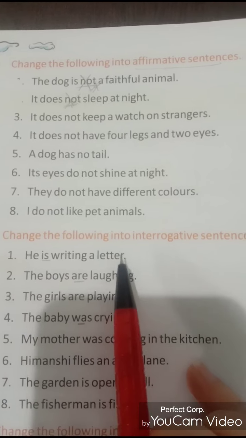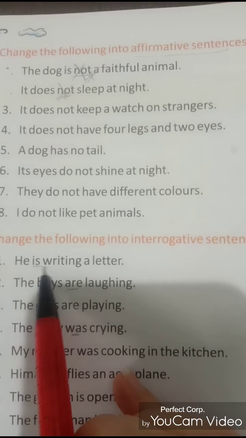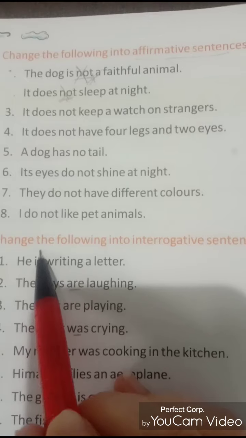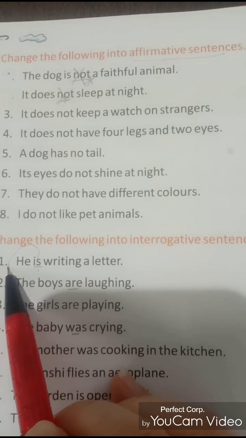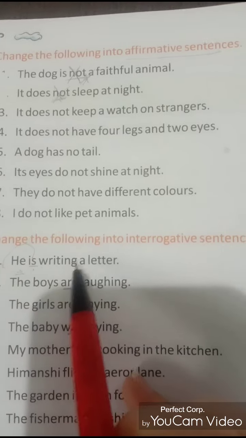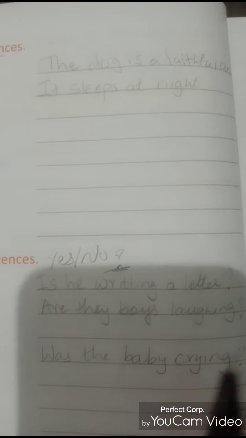When you are changing into an interrogative or yes-no type sentence, then the helping verb, as we all know, comes before the subject. So when you change it into interrogative, it becomes: Is he writing a letter? Question mark. The sense should not change.